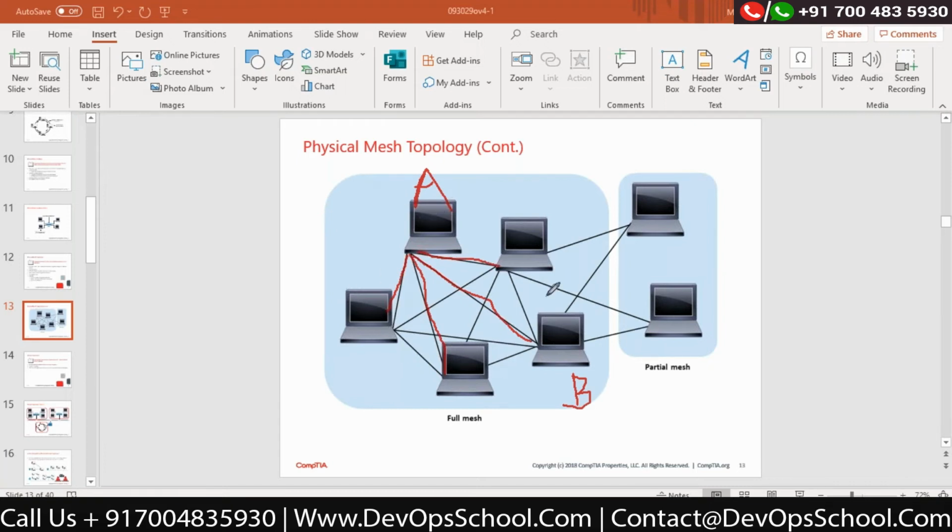You can see every computer is connected to everyone. This is a partial mesh, that computer A, and if this is a computer C, it is a partial mesh connection. It is connected either with B or with this computer D. Correct? So you can say in a partial mesh, it's actually a very reliable technique. You can see